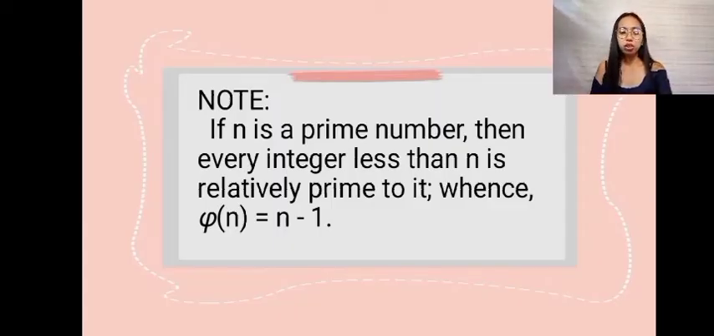Note that if n is a prime number, ito dapat nyo itong tandaan, okay? Para mas madali yung pag-solve. If n is a prime number, then every integer less than n is relatively prime to it, so phi(n) is equal to n minus 1. Okay?